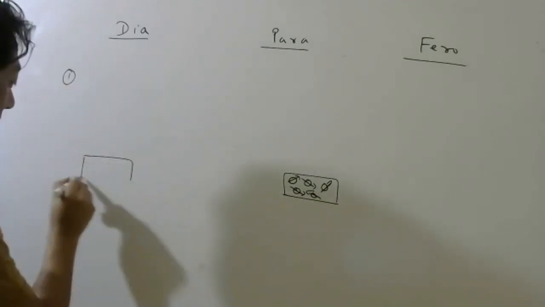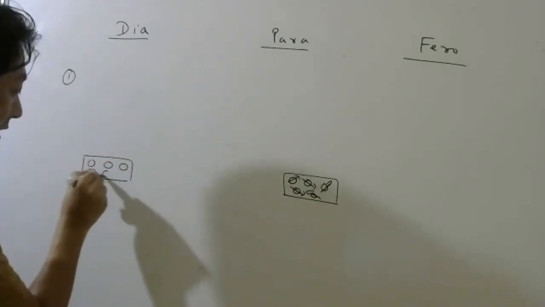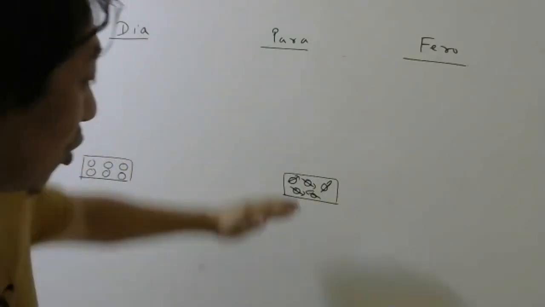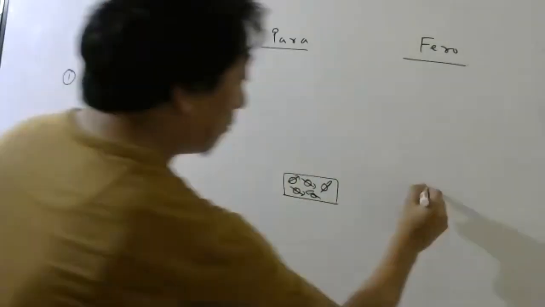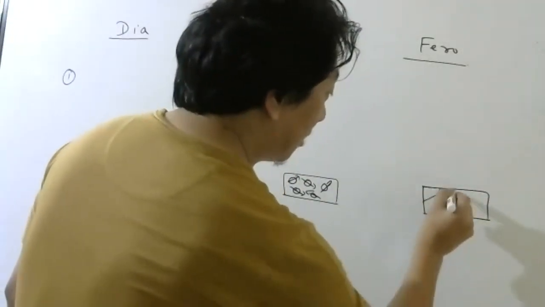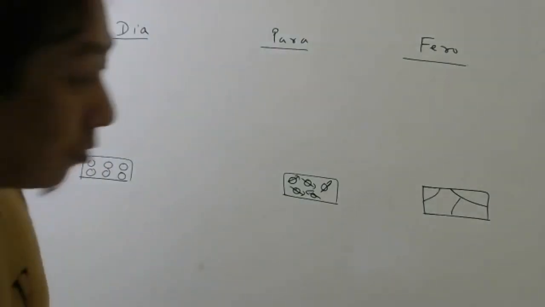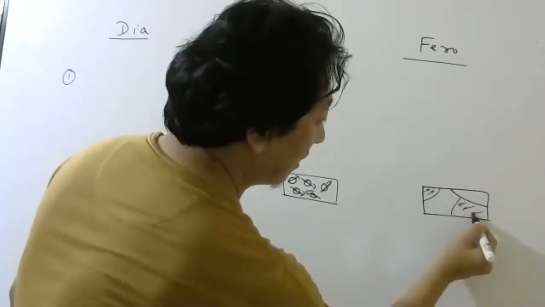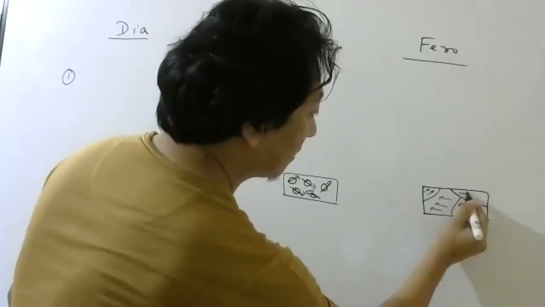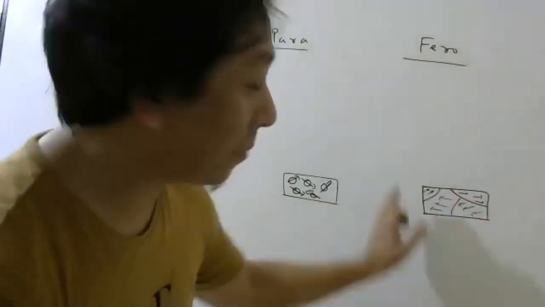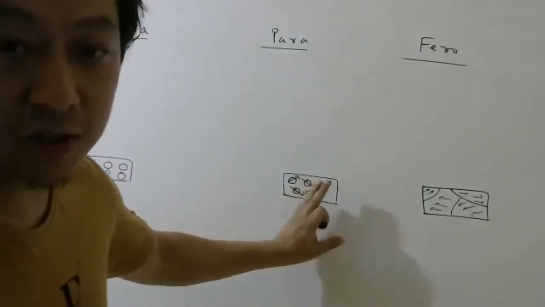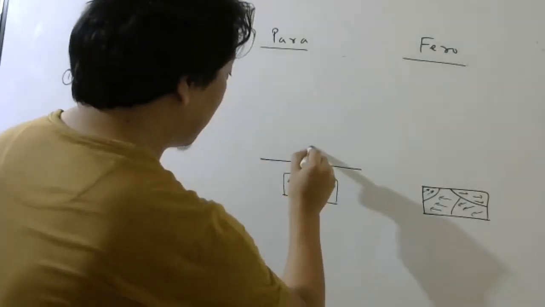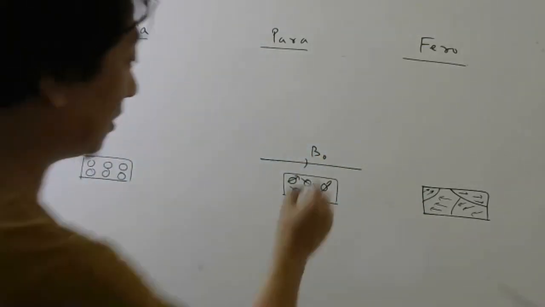So for diamagnetic, the atoms will be there, obviously, but the magnetic moment will not be there. So I'm not showing any arrow. And here, if you remember, I told you domains will be there. In one domain, all the dipoles will be in the same direction. In another domain, dipoles will be in the opposite direction. So again, the total magnetization is 0 here also, it is 0 here also, and of course here it is 0 only.